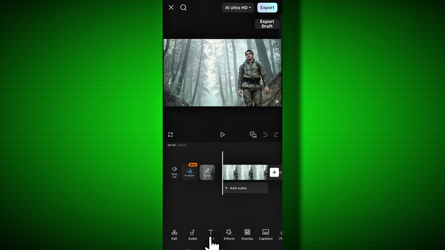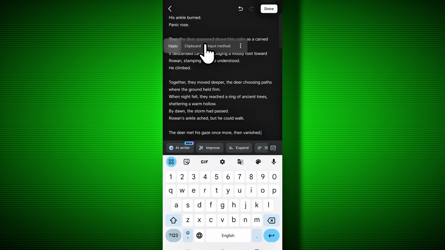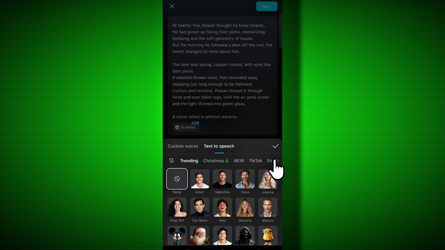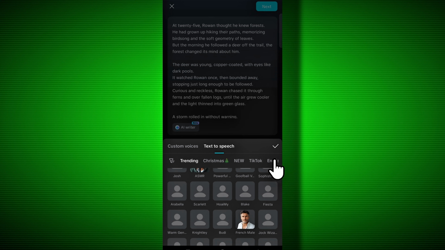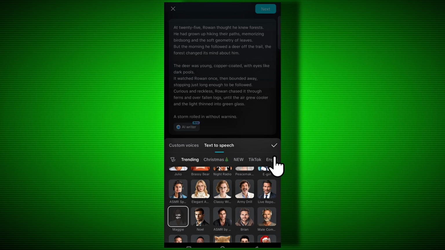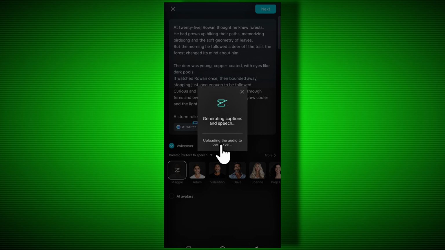Now we will click on text at the bottom and move a little to the side and click on text to speech. Now here we will paste our story. And after clicking done, we will click on more, so we will see many characters here. Here, you get more than around 250 characters whose voices you can use. After selecting whichever voice you like, we will click here and then click next, and then click don't split. So our voice will start generating.